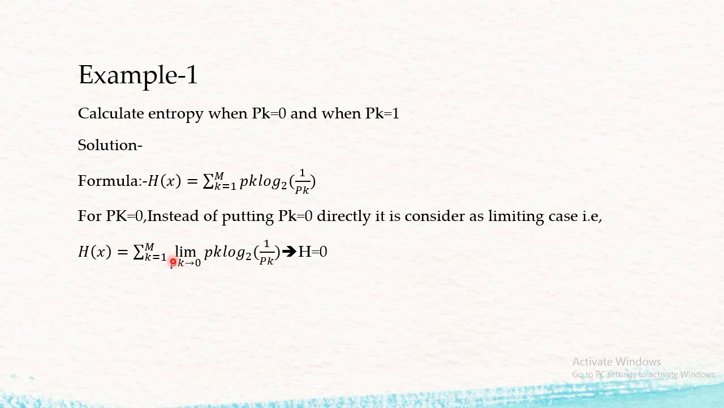Now, putting the value of p_k equal to 0, your entropy comes out to be 0. Second condition, if your probability of occurrence is equal to 1, then p_k is replaced by 1. So 1 times log to the base 2 of 1 by 1. So we have 1 times log of 1, which comes out to be 0. So the entropy in this case is also equal to 0.